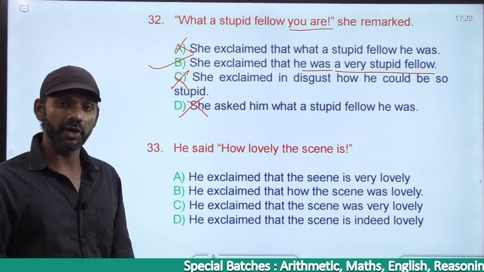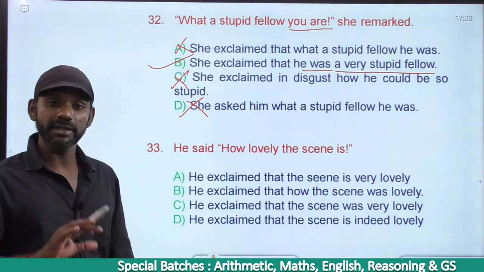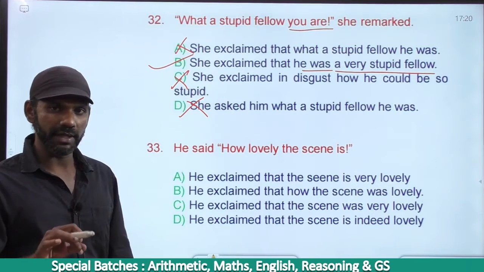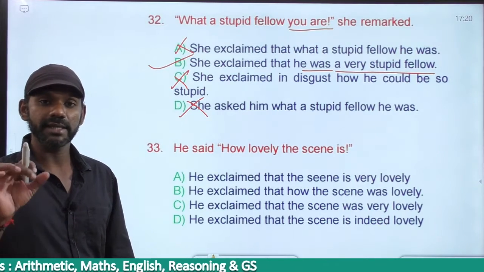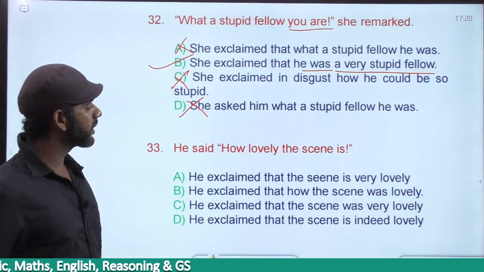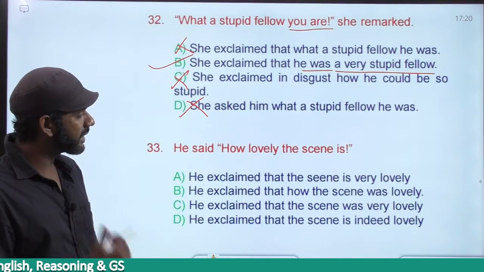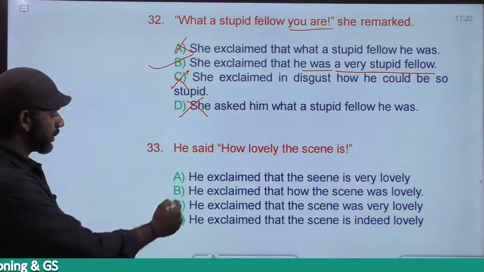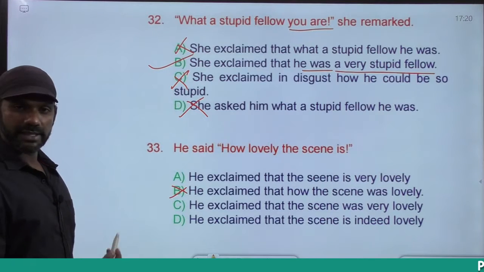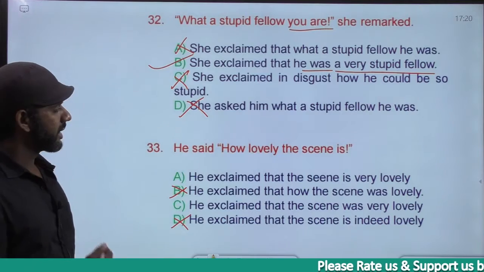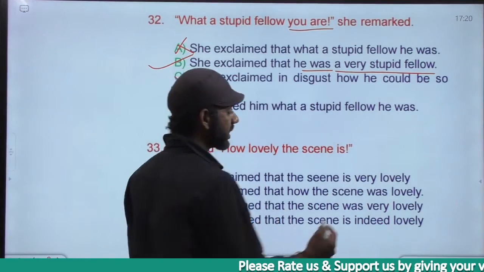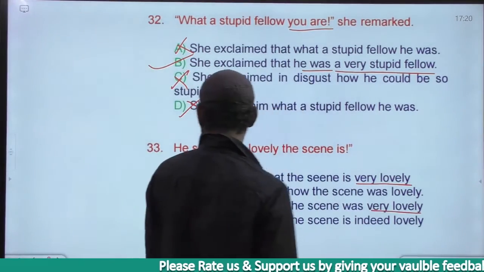What an intelligent boy is the same as how intelligent the boy is, exclamation mark. So how lovely the scene is means the scene is very lovely. Based on that, B is gone. B doesn't say very lovely. D is gone. D also doesn't say very lovely. Now we have two options that say very lovely, option A and option C.